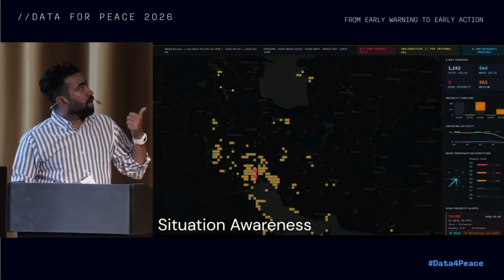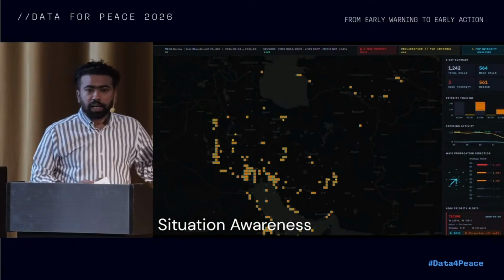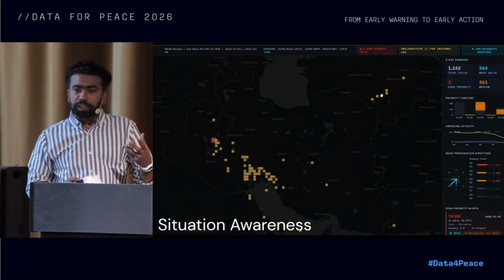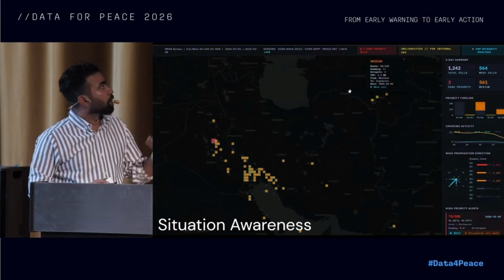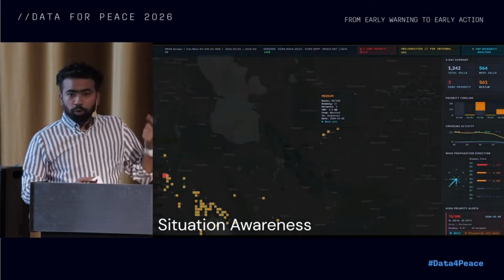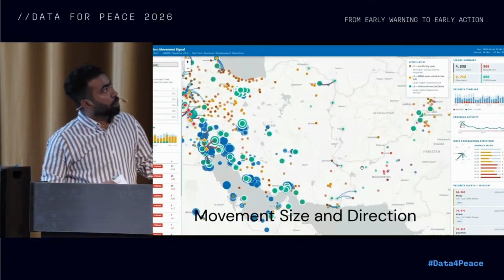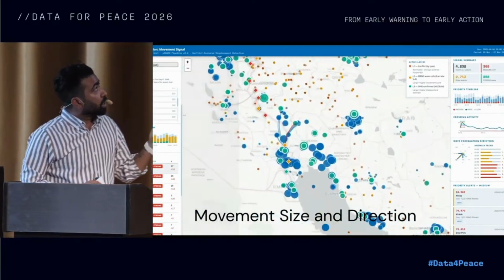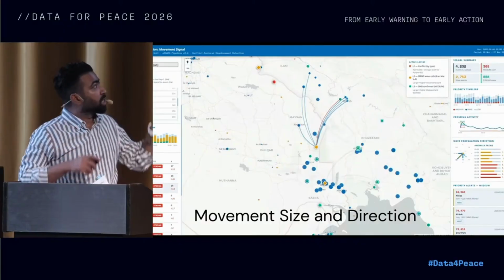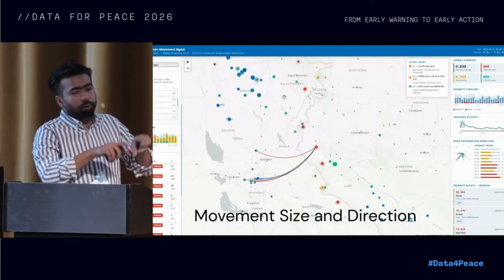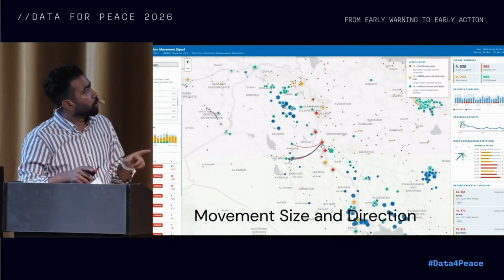This is kind of like a situation awareness of how the signals change over time. When we first detect from the open sources, it becomes just a detection. But over time, the satellite data and the network data change. The dots that you are looking at here are not just dots; these are connecting different routes across the border and how people are moving around them.